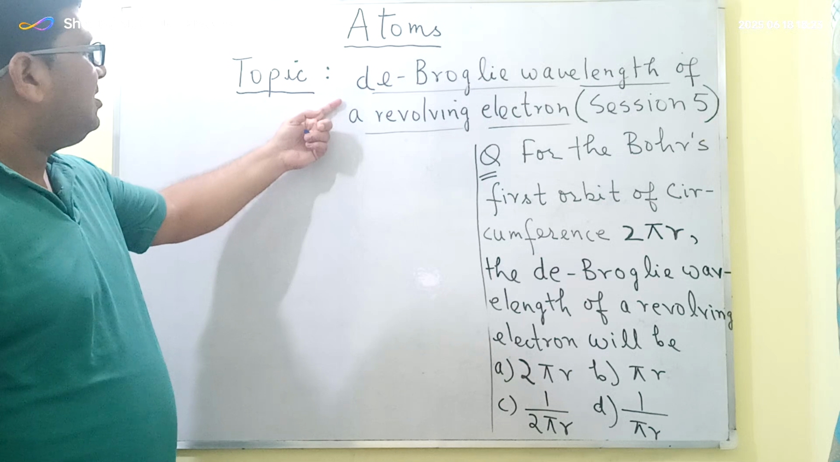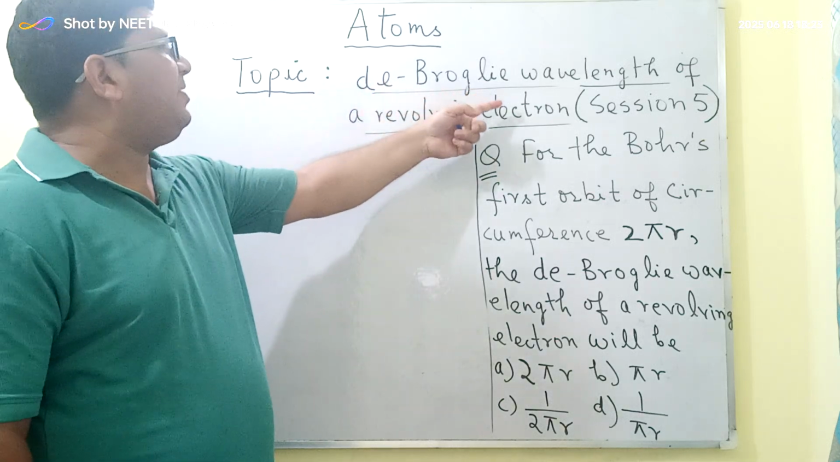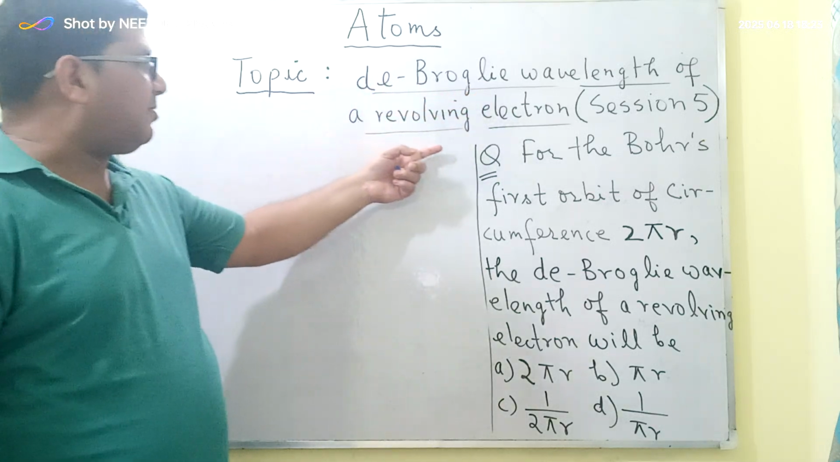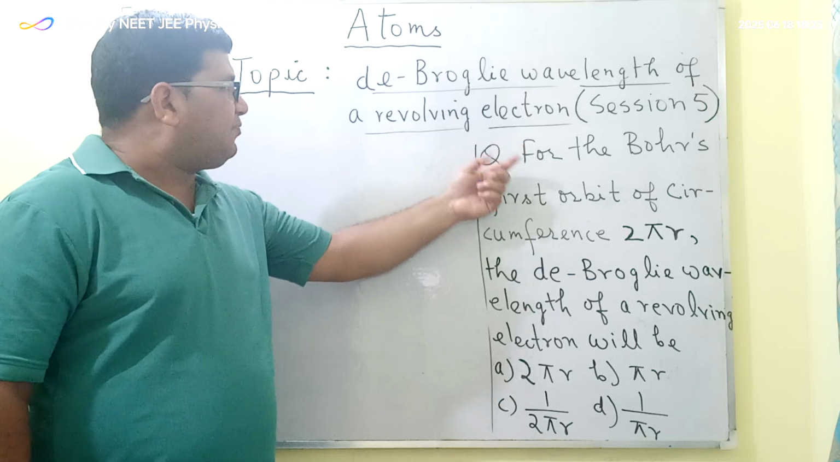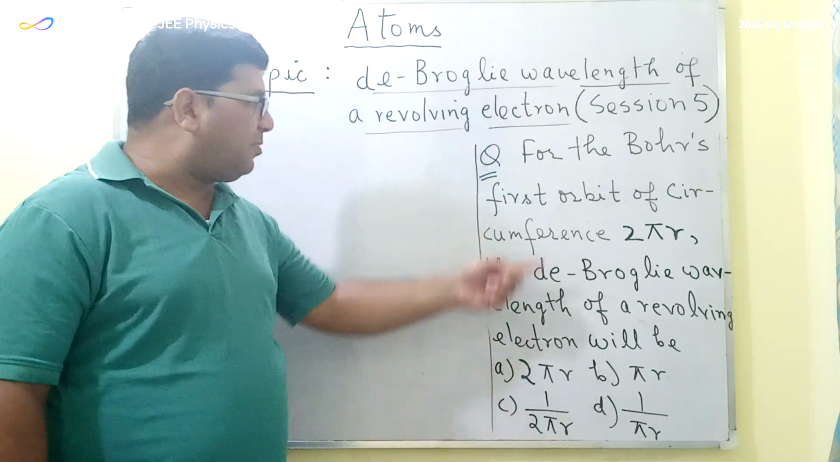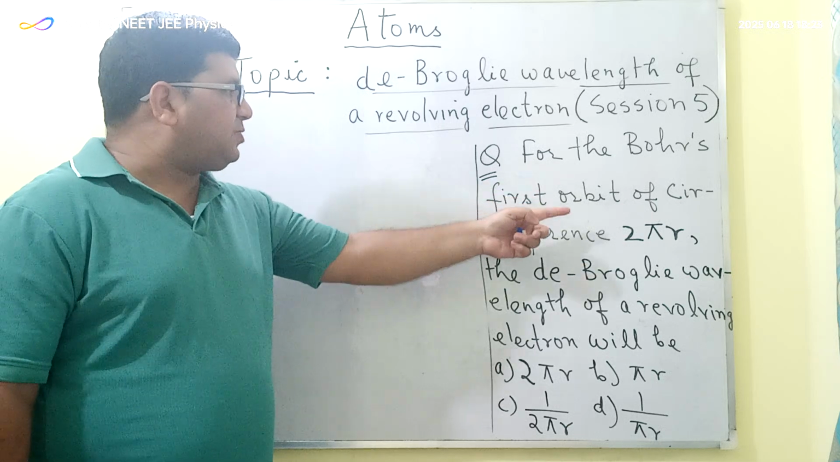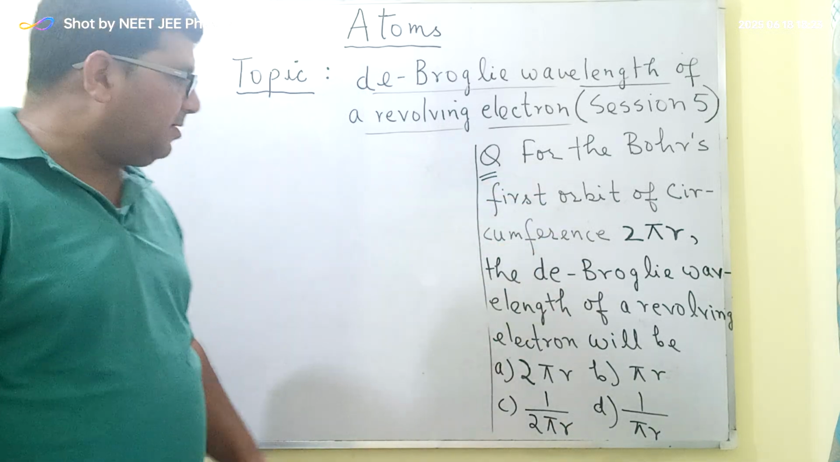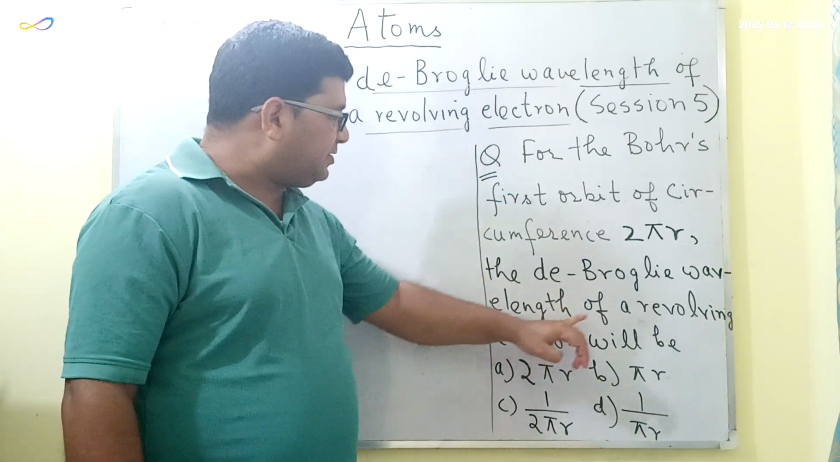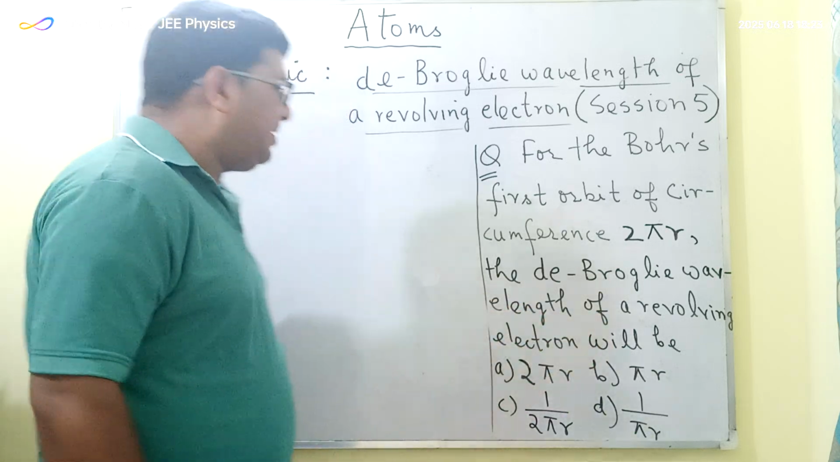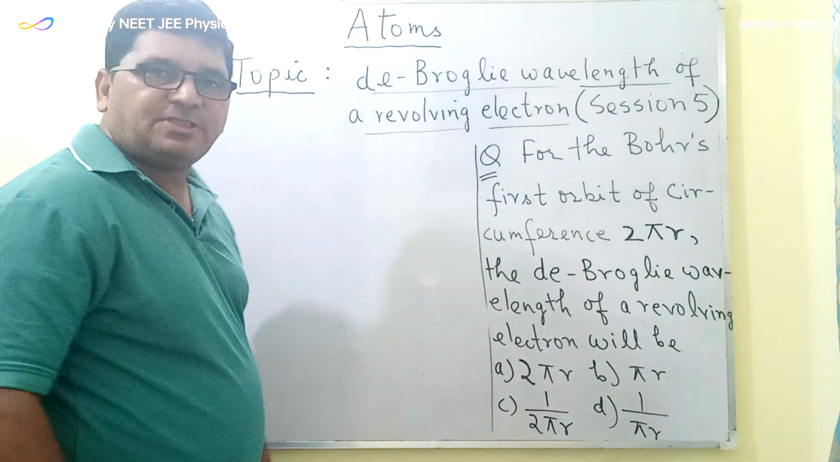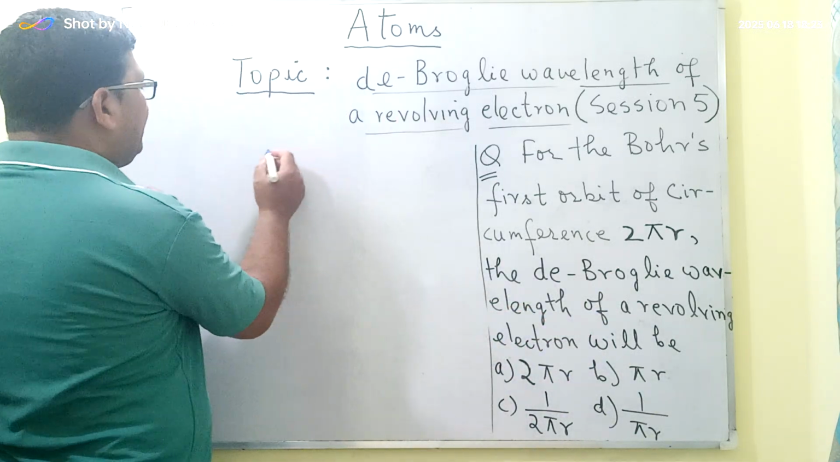The topic is the calculation of de Broglie wavelength of a revolving electron, and the question for this session is written here on this board. The question is, for the Bohr's first orbit of circumference 2 pi r, the de Broglie wavelength of a revolving electron will be.